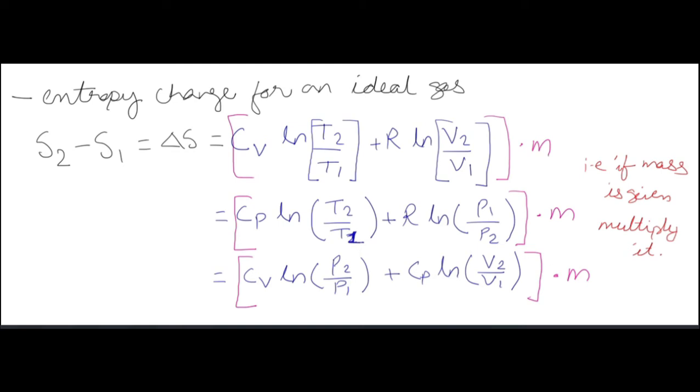Change in temperature, means dq by T value. Delta S is what? ds is equal to dq by T, right? ds is equal to dq by T. So dq has a unit of joule and T has a unit of Kelvin. So what do we get in this formula? Joule per Kelvin. Okay. The formula that we have, Cv into ln T2 by T1 plus R ln V2 by V1, into m. The unit that we will be getting is joule per Kelvin. Okay.